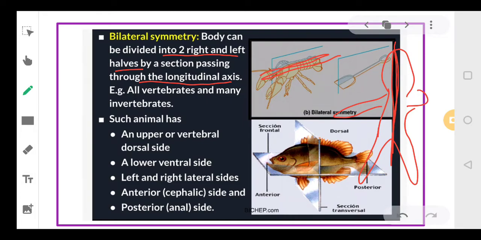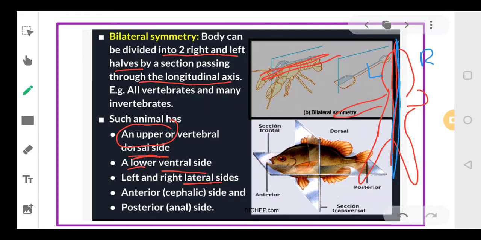So whenever the body is divided longitudinally and it is having equal parts, such an animal will have different portions of the body. Like the upper part of the body is called as dorsal side. Lower part is called the ventral side. Okay, and then there are left and right lateral sides. So अगर हम animal को divide कर रहे हैं, suppose हमने human beings को center से यहाँ से divide किया है, तो ये left portion है, ये right portion है.